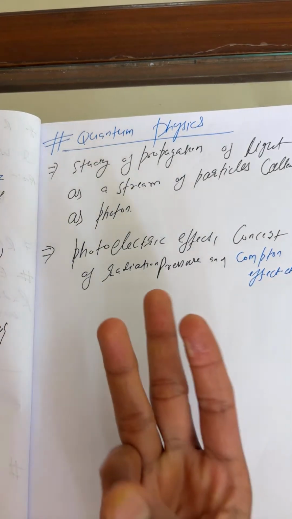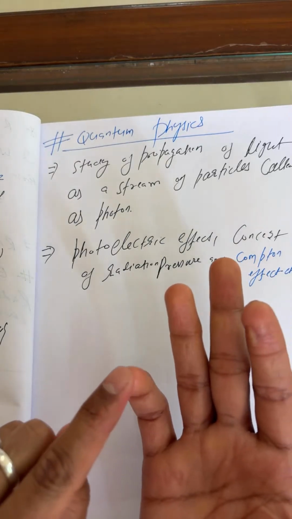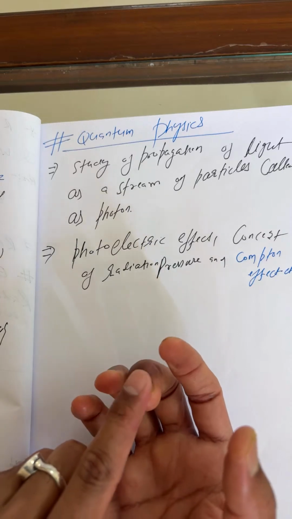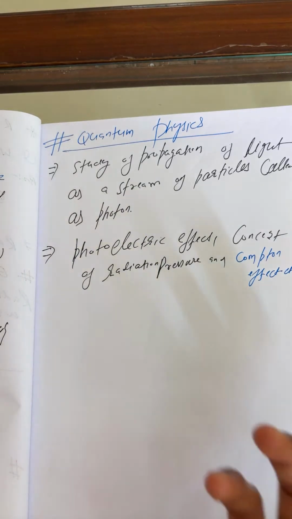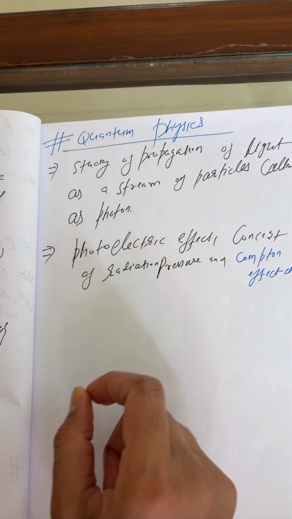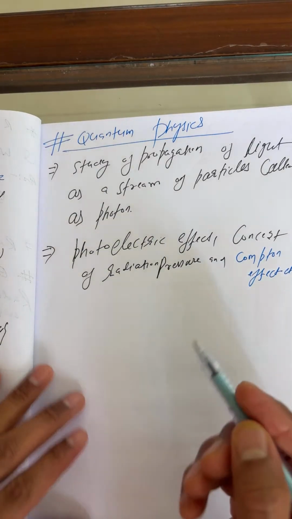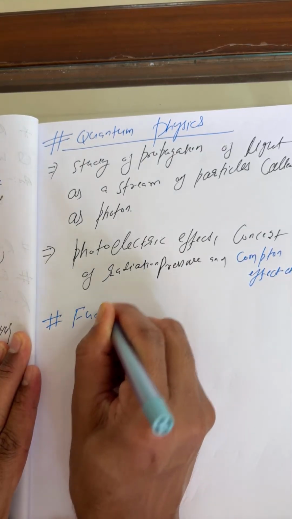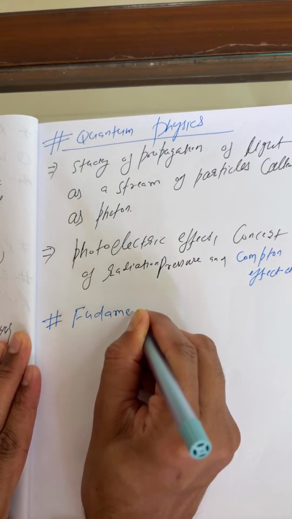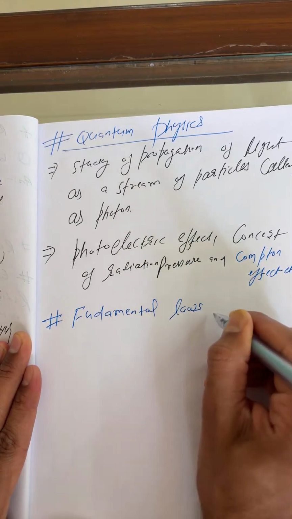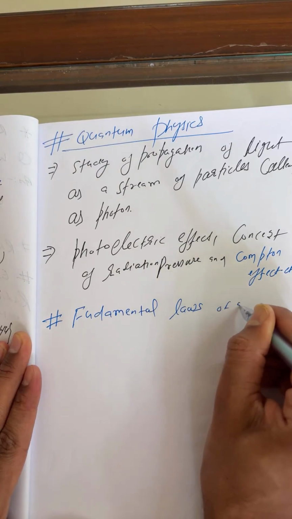We have three domains of ray optics. The first is geometrical, the next is physical, and the next is quantum. So I explained what it is all. Now I'm going to introduce the fundamental laws of geometrical optics.